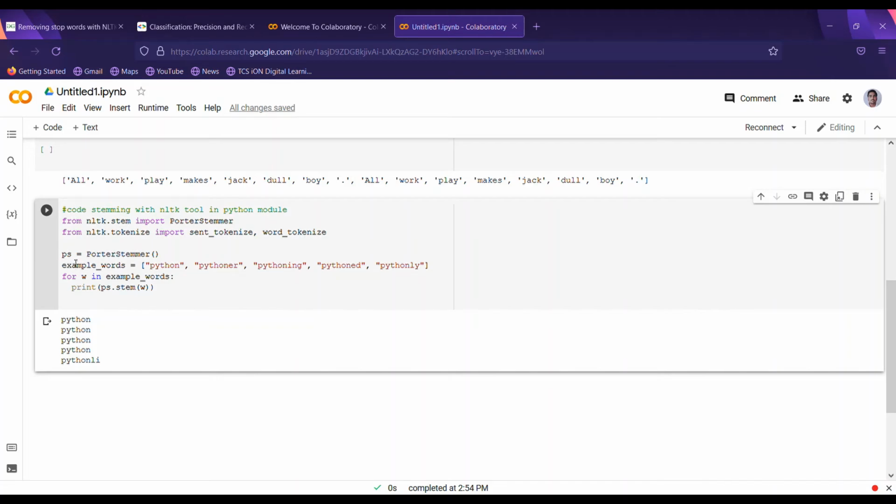and we create our variable ps as a PorterStemmer, and example words are given as python, pythoner, pythoning, python, and pythonly. We give a for loop with w in example words, and print ps.stem, and we see our output like this: python, python, python, and python. We have seen our words stemmed by using the NLTK tool.